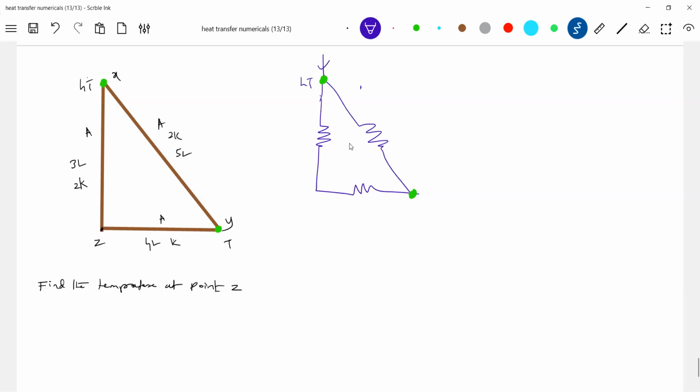Here it is 4T. What is the resistance of this? Let R equal L by K. So the resistance of this will be 5R by 2, the resistance of this will be 4R, and the resistance of this will be 3R by 2. And this is the point Z. All that heat current will enter here, branch out into H1 and H2, and leave. This is what we have to think in terms of this circuit.